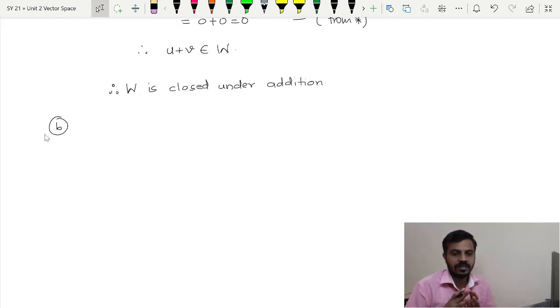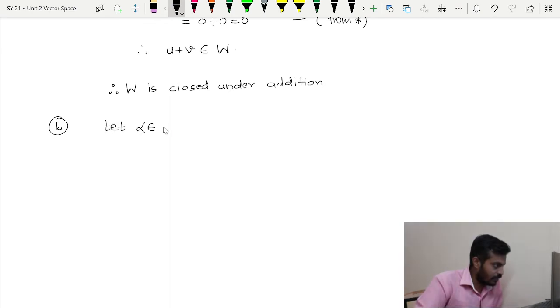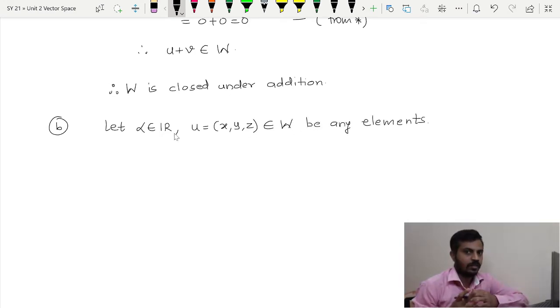Now moving towards the next condition, we will need a real number alpha and a point from W. So let alpha belong to R and u is equal to (x, y, z) belonging to W be any elements. Now we are trying to check whether alpha u belongs to W or not. For that purpose, first of all we will find alpha u.